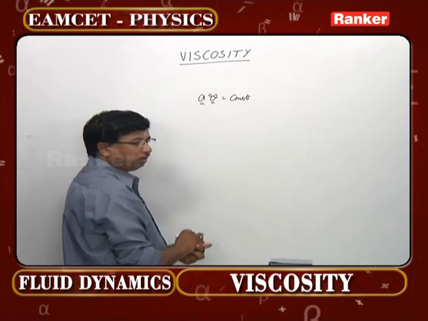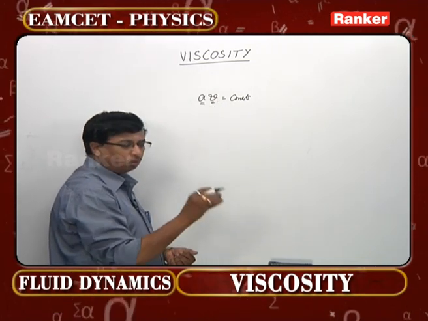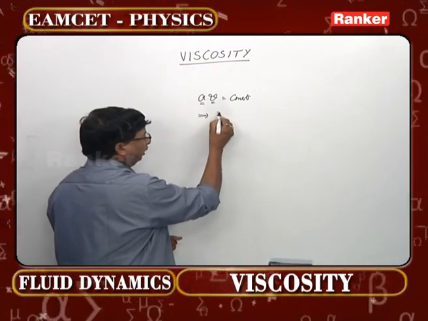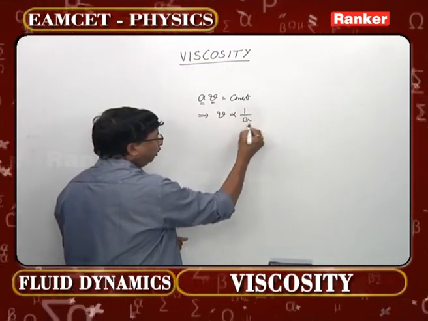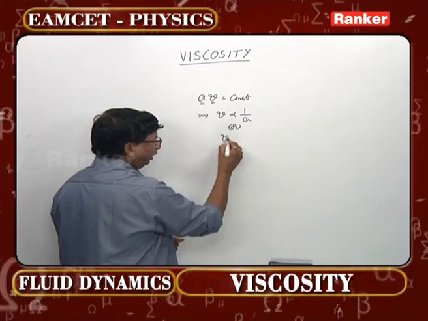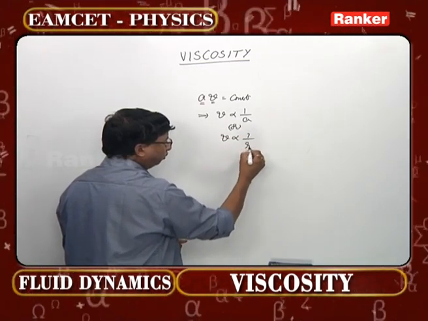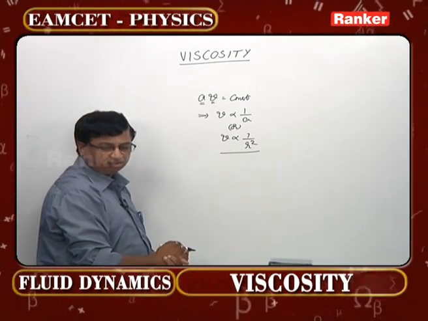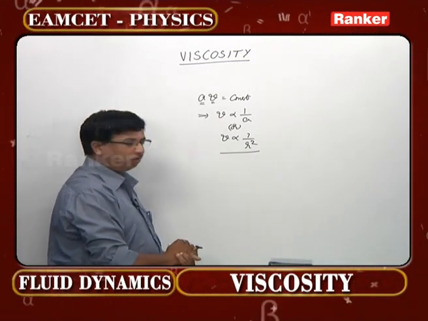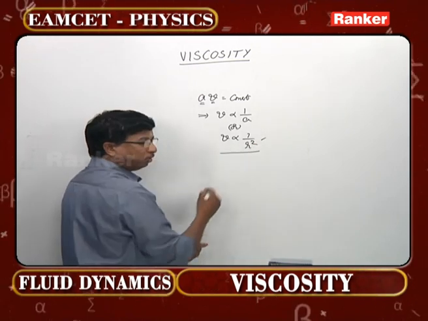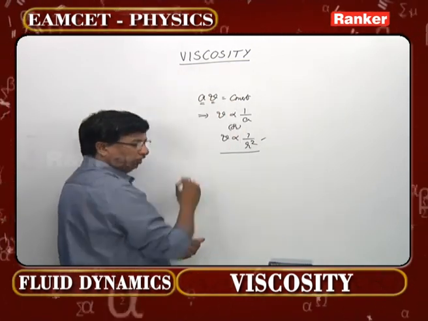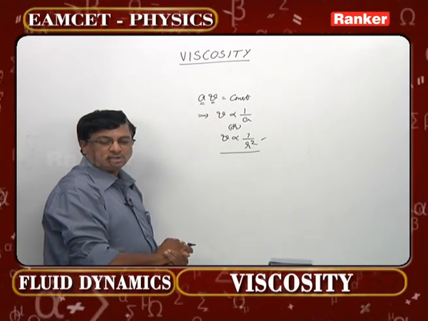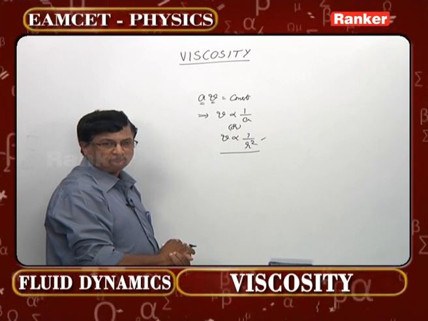V is the velocity of the liquid coming out of that cross sectional area A. In other words, V is inversely proportional to A, or V is inversely proportional to the square of the radius, because area of cross section is pi r square for a circular cross section. One should remember this equation of continuity is the direct application of the law of conservation of mass.